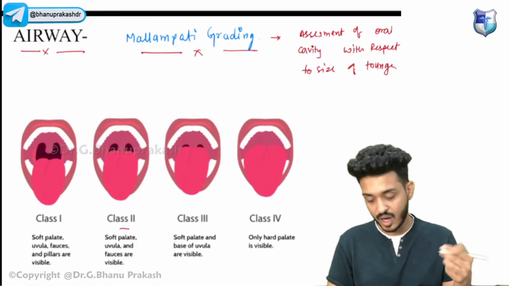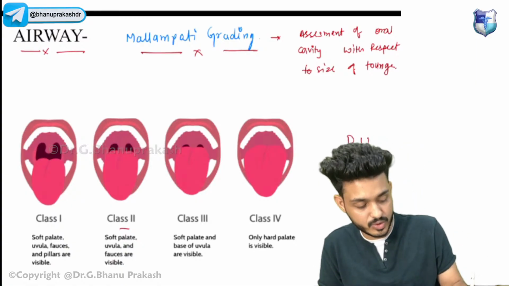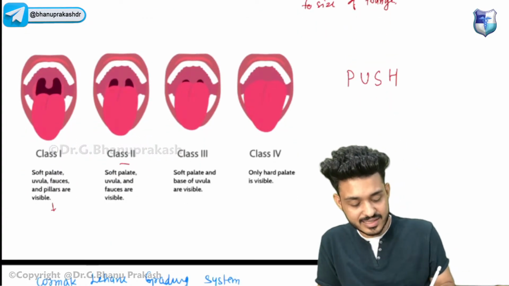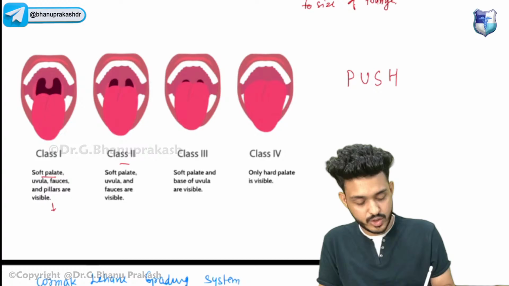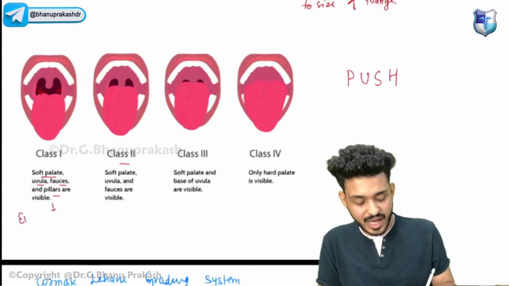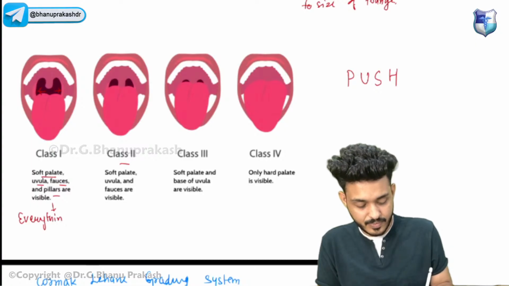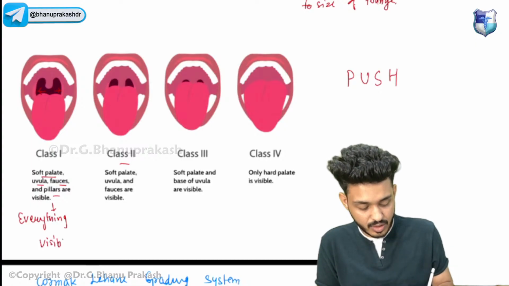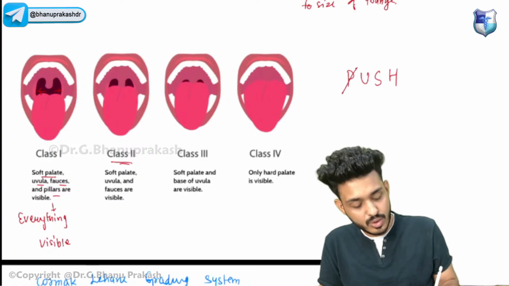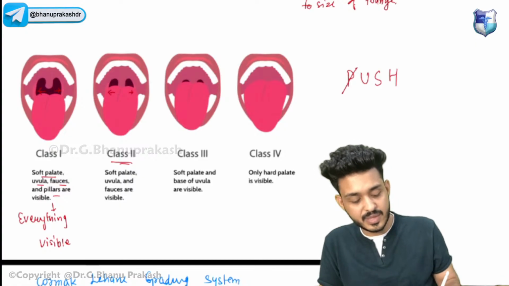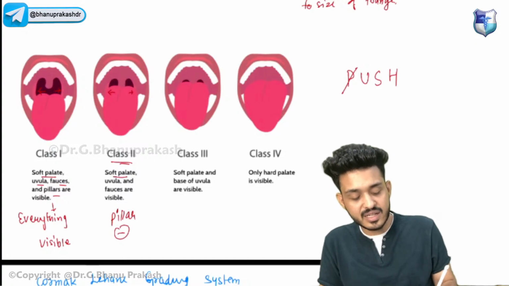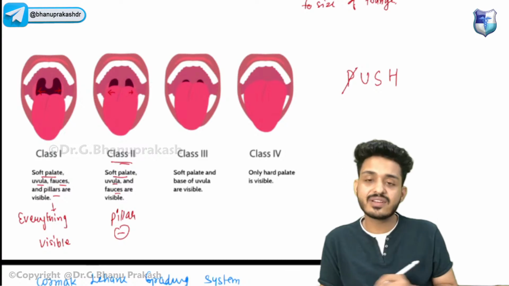And what is the mnemonic? How will you remember this? The mnemonic is PUSH. Class 1, look here: soft palate is visible, uvula is visible, fauces and pillars are also visible. Everything is visible. Class 2, just remember, P will be lost. The pillars will not be visible. Apart from the pillars, soft palate, uvula, fauces, everything will be visible.